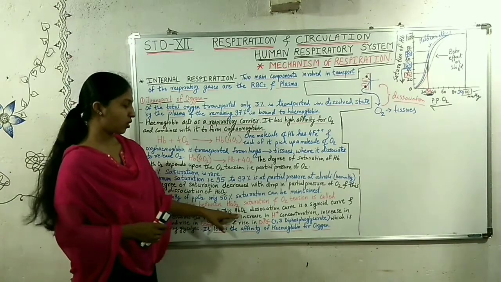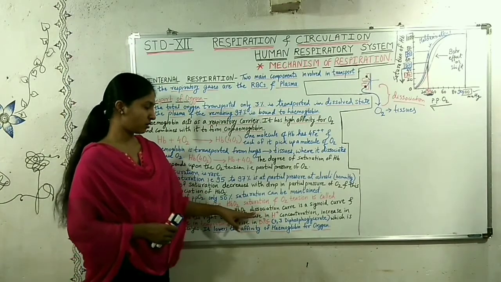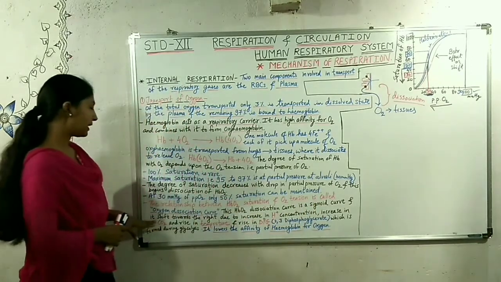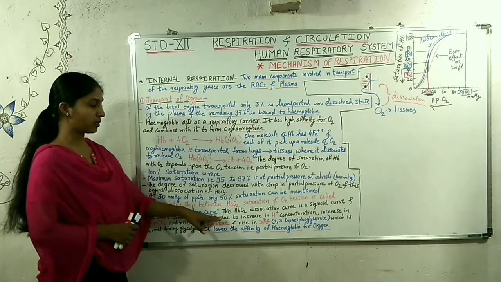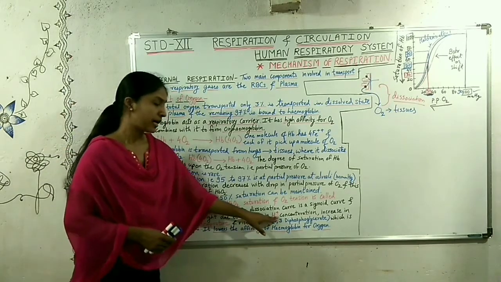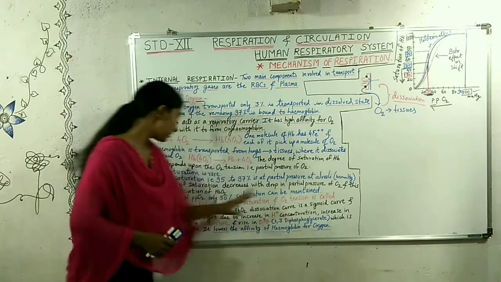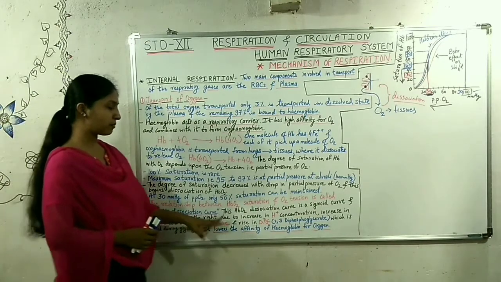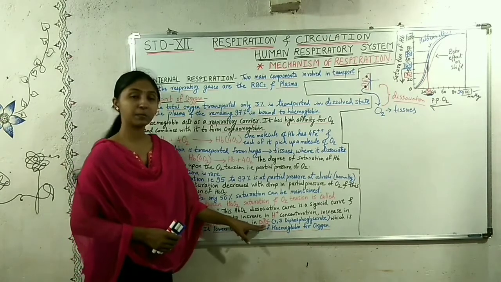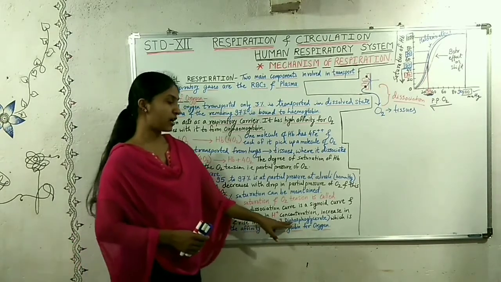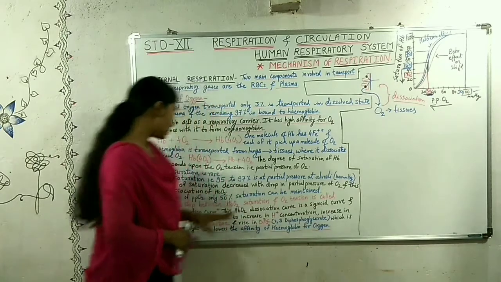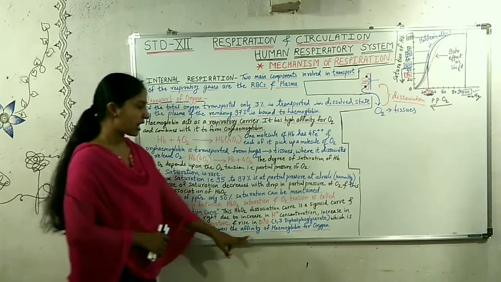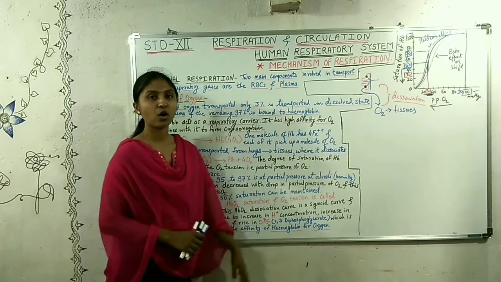And this oxyhemoglobin dissociation curve is a sigmoid curve, and it shifts towards the right due to the increase in H plus concentration, increase in partial pressure of carbon dioxide, rise in the temperature, and rise in DPG, that is 2,3-diphosphoglycerate, which is formed during the glycolysis. It lowers the affinity of hemoglobin for oxygen.